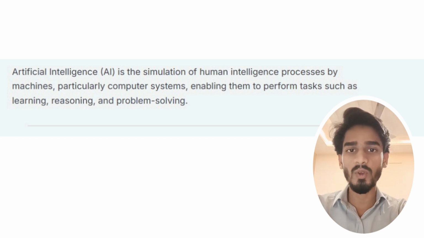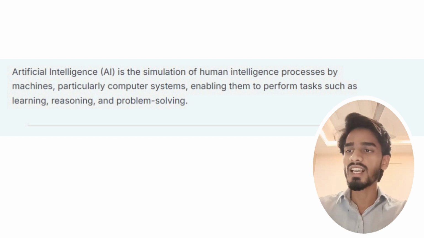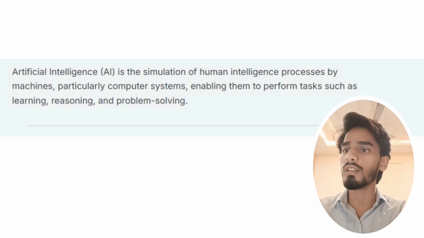Today let us explore what is artificial intelligence. Artificial intelligence is the simulation of human intelligence processes by machines, particularly computer systems, enabling them to perform tasks such as learning, reasoning and problem solving.